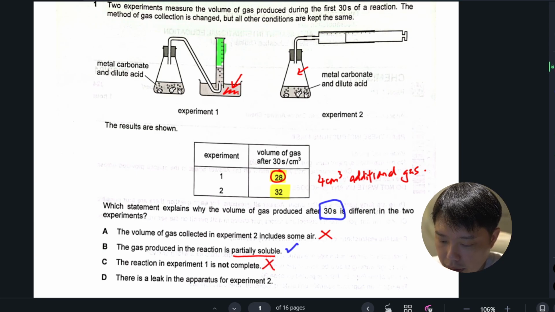D: there's a leak in the apparatus. No, if there is a leak in the apparatus for Experiment 2, there could also have been a leak in the apparatus for Experiment 1 as well. So we are not going to accept this reason. The only logical reason for question 1 should be option B. So for the first question, we are just going to go with option B.